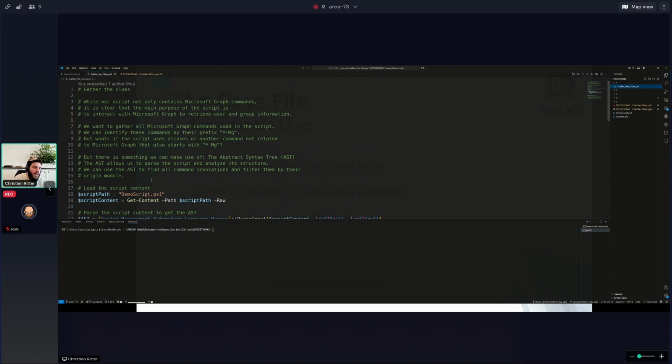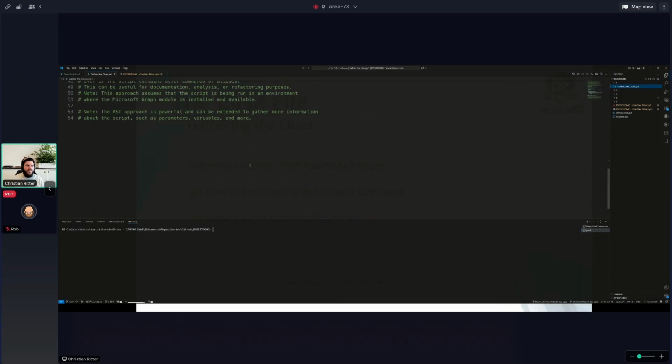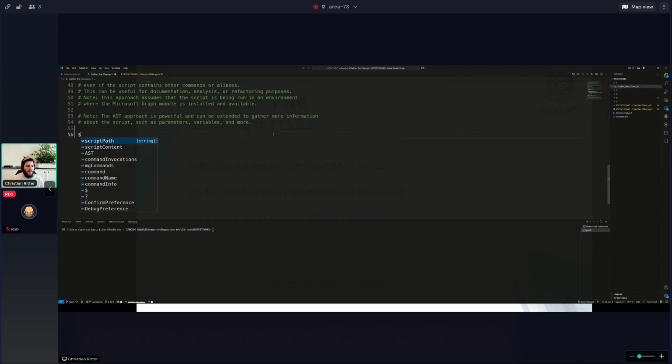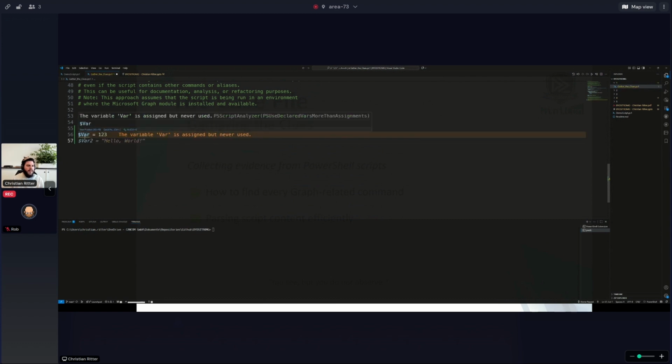But for now, the abstract syntax tree, the AST, is something I can make use of to iterate through another script or code and check exactly which kind of cmdlets are in there, parameters, variables, all those things. And you have experienced the AST so far. If you use VS Code, for instance, and create a variable, I will do this down below here, and you just say var equals 1, 2, 3. And now you see the little squiggly lines.